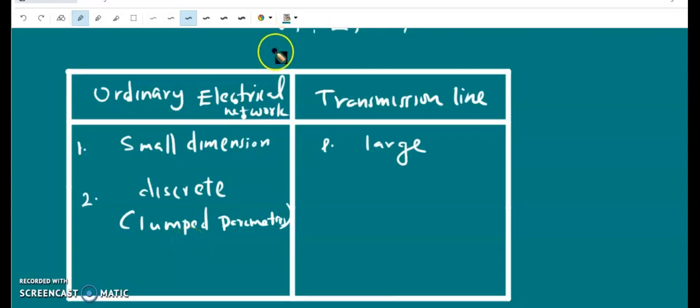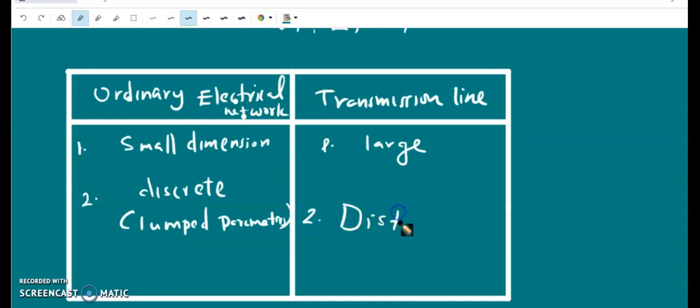But a transmission line is a distributed parameter network. So they are explained by distributed parameters. The distributed parameters are distributed throughout the length. So we define resistance per unit length, capacitance per unit length and so on. And for the length L, the total resistance is R into L. So the resistance is distributed throughout the length. Capacitance, inductance and conductance are also distributed throughout the length of the transmission line.